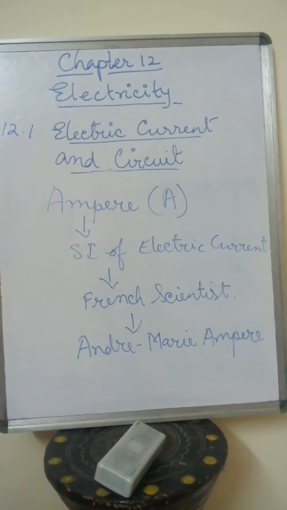One ampere is constituted by the flow of 1 coulomb of charge per second.